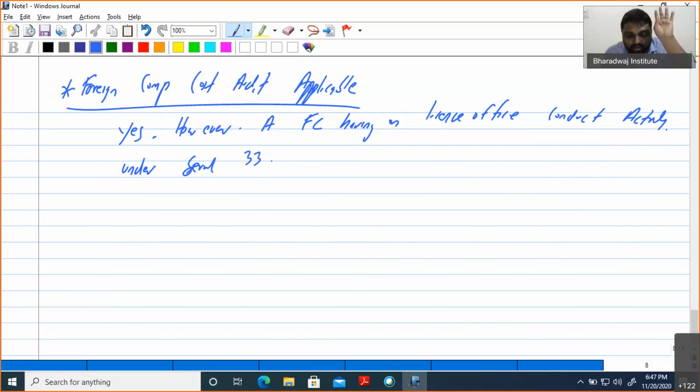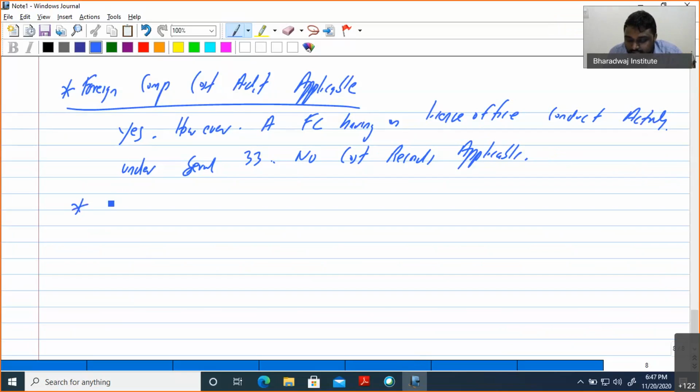If they conduct only a license office and activity under serial number 33, then no cost records are applicable. So the first question point: is it applicable to a foreign company? Yes. However, a foreign company having only a license office and conducting activity under serial number 33, no cost records are applicable.